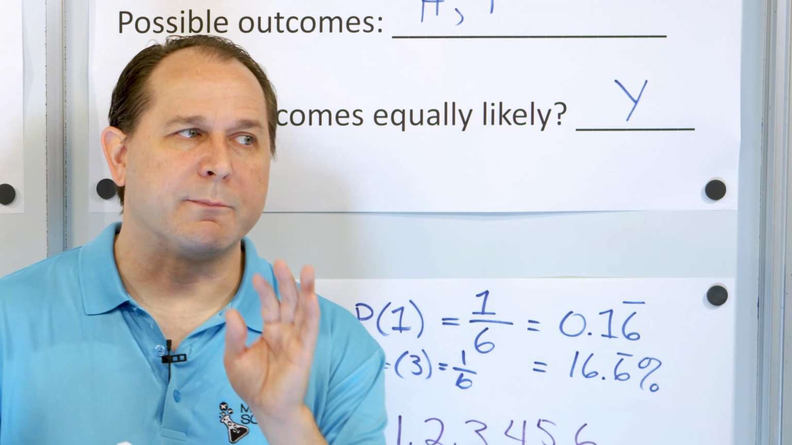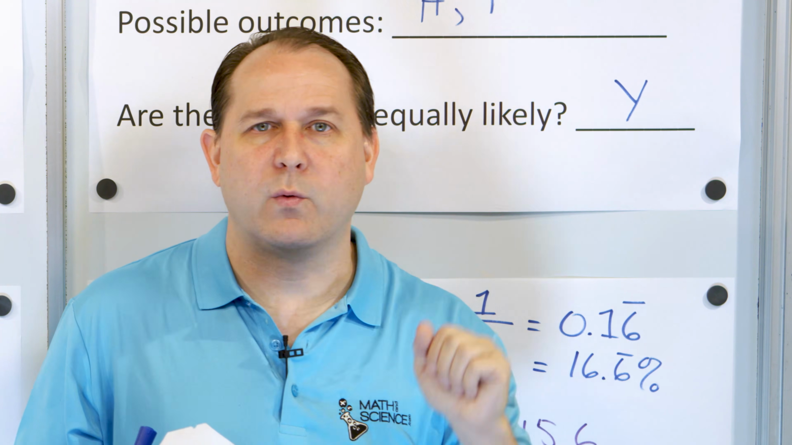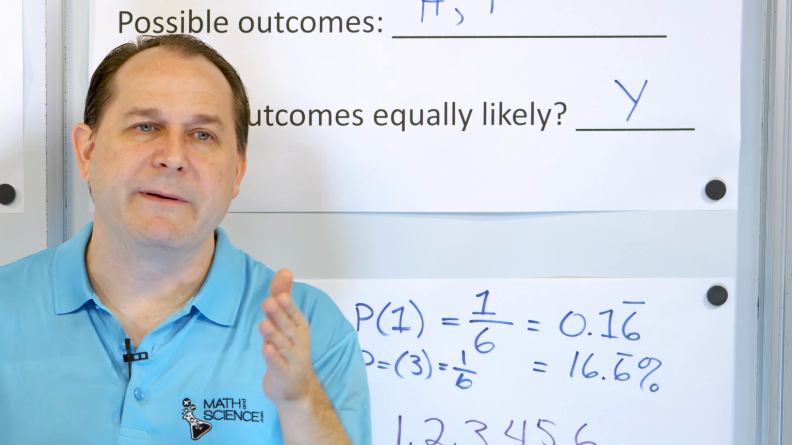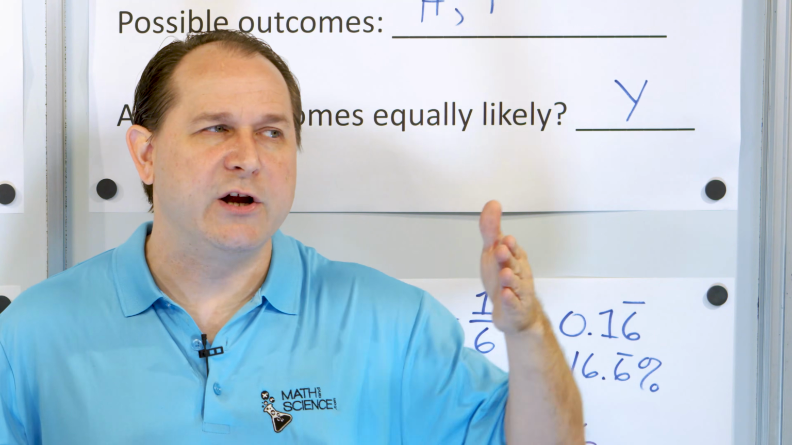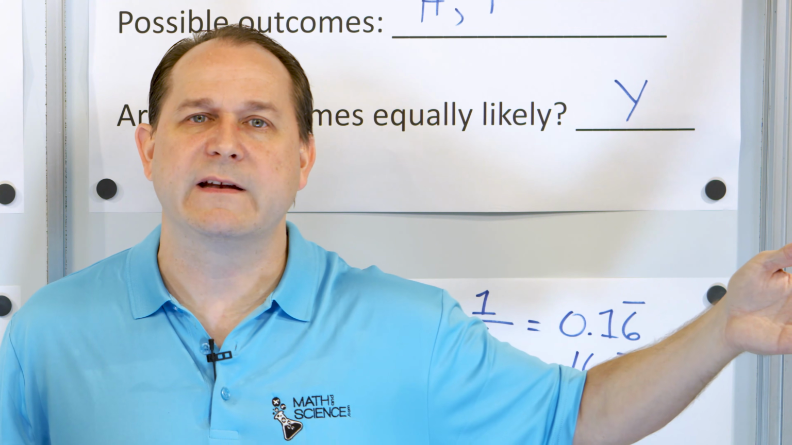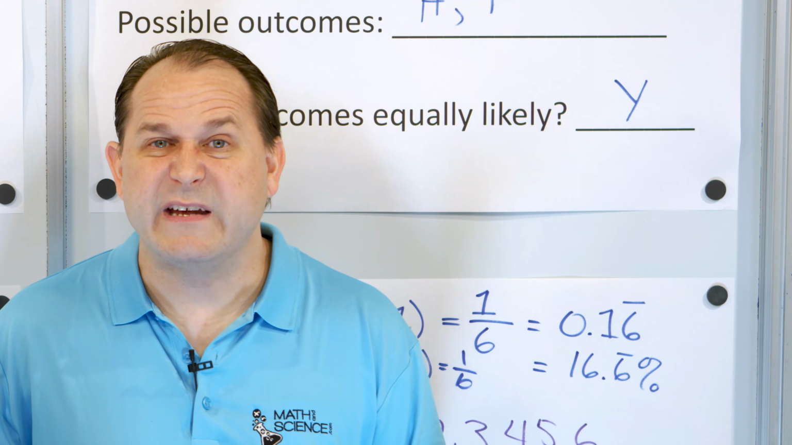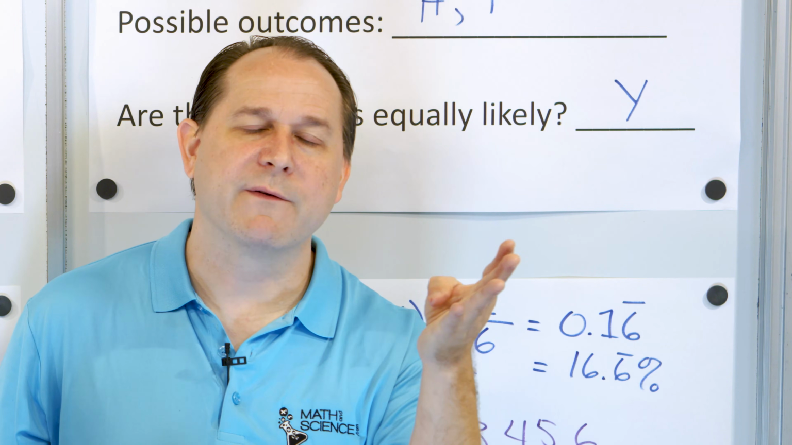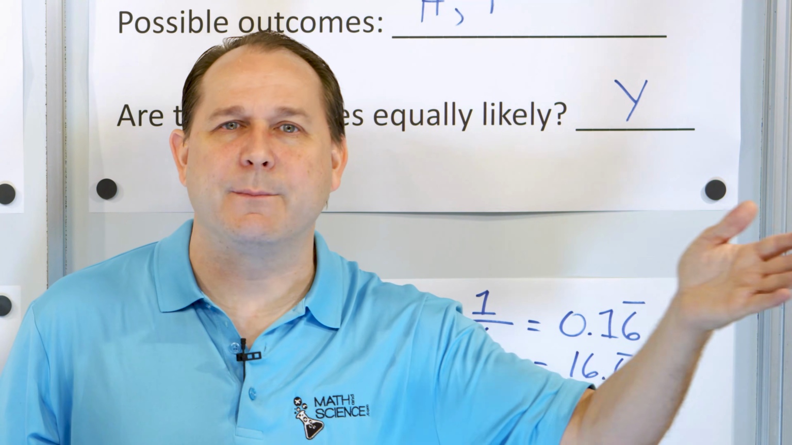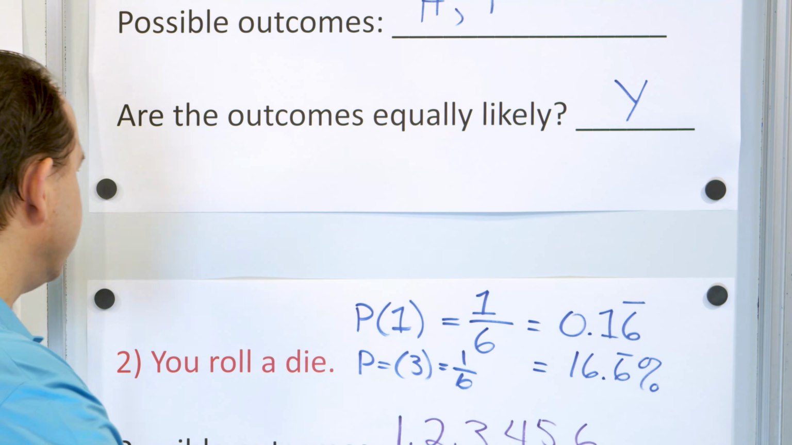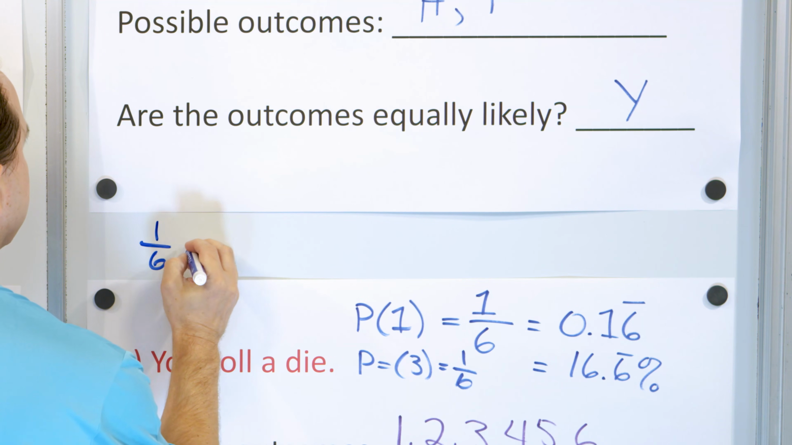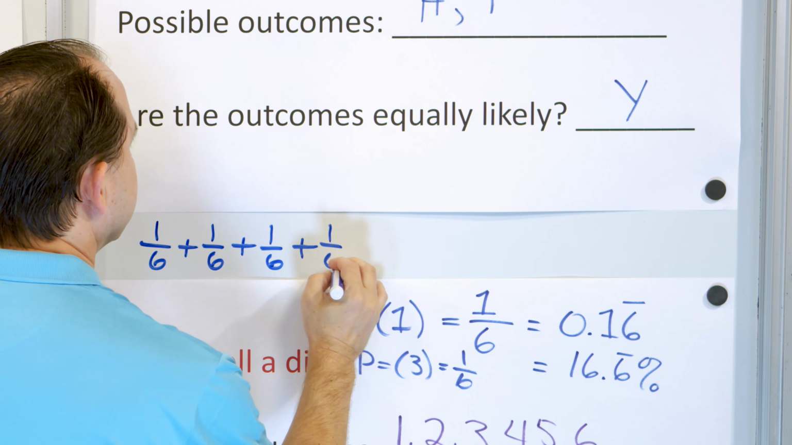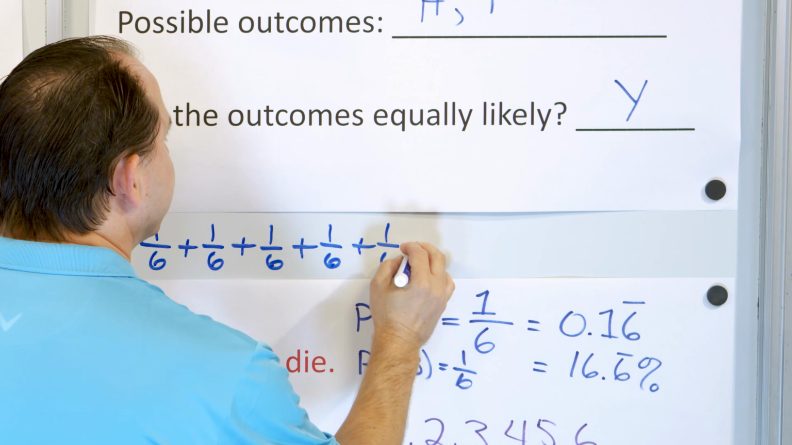Now let me ask you a question. The probability of getting a number 1 is 1/6. The probability of getting a number 2 is also 1/6. The probability of getting a number 3 is also 1/6, and on down the line for all of the faces of the die. So what's the probability of getting a number 1, or a number 2, or a number 3, or a number 4, or a number 5, or a number 6? We just add the probabilities. What is, we'll do it right here. What is 1/6 plus 1/6, plus 1/6, plus 1/6, plus 1/6, plus 1/6?